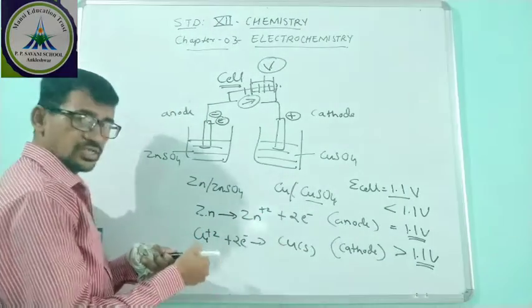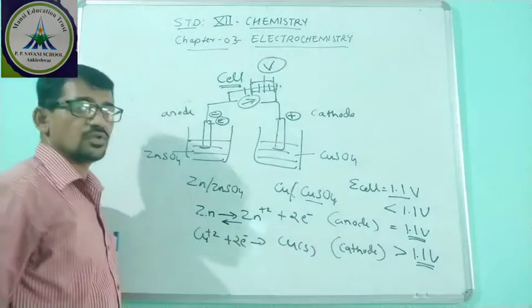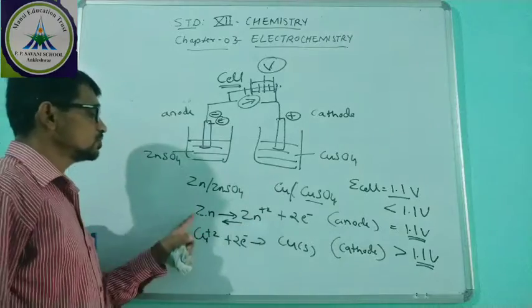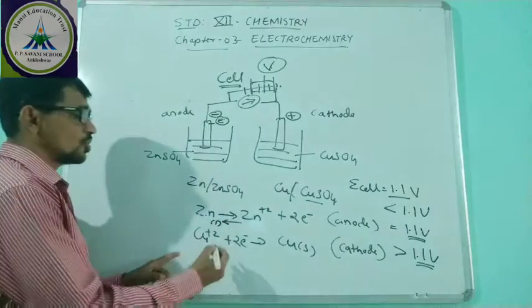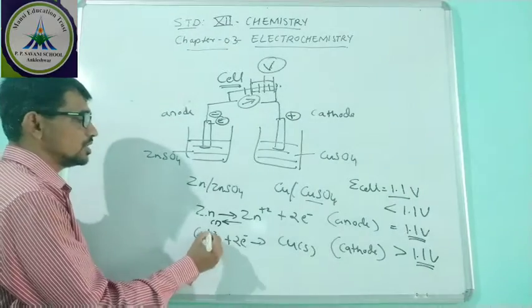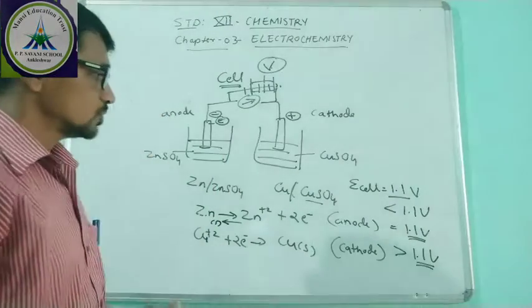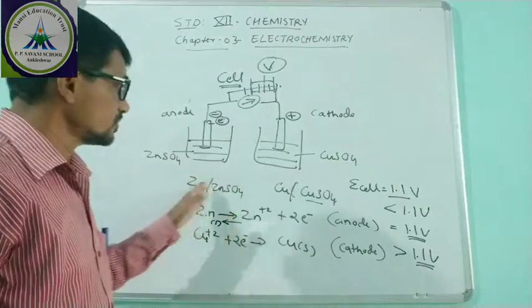This means the first reaction, which was oxidation, will now be a reduction reaction. Zn2+ will be converted to solid zinc. Similarly, copper will ionize, or oxidize, to Cu2+. So the reverse reaction takes place. This is the non-spontaneous reaction.